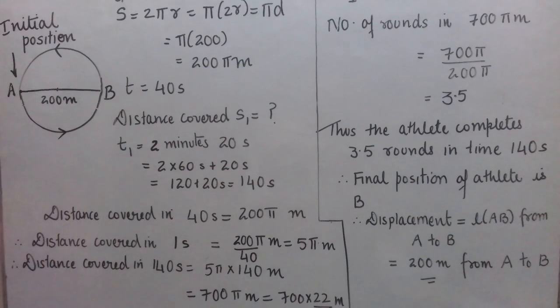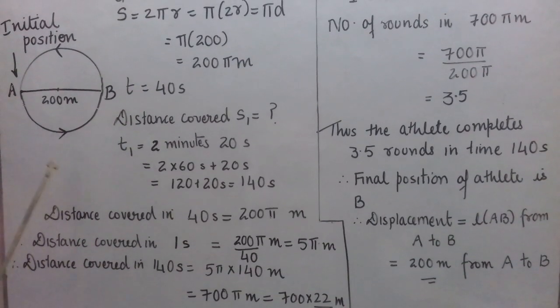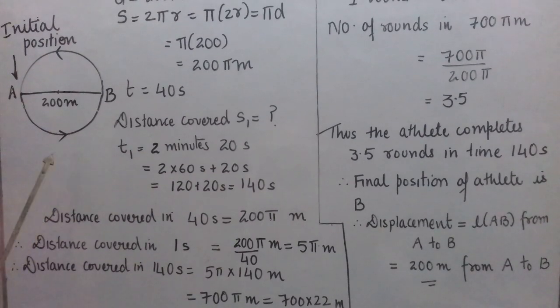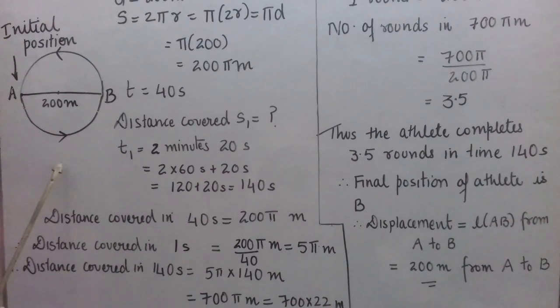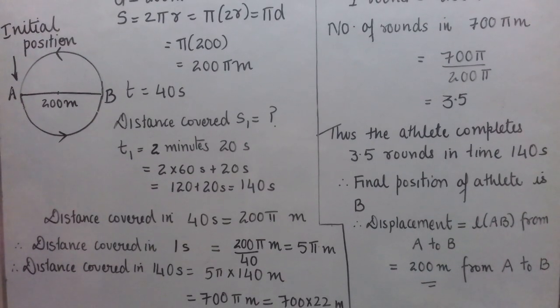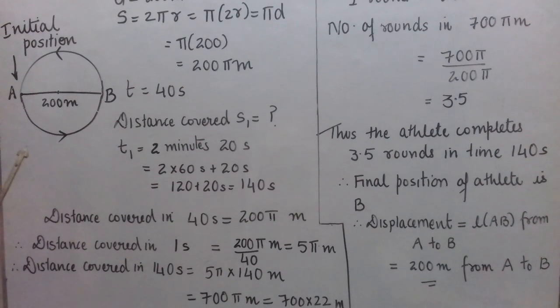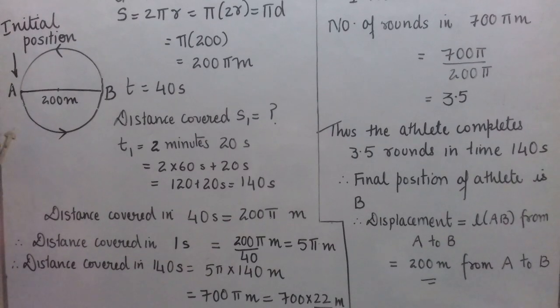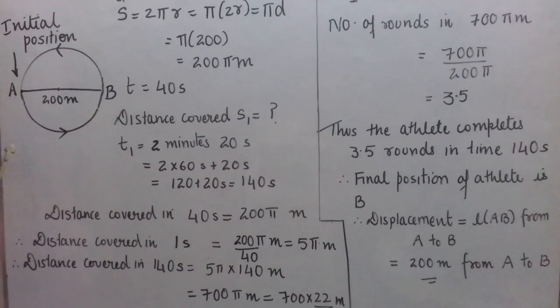I hope this numerical is easy to understand. This is similar to one of the examples that we have done before. The only difference was that in the previous numerical, we took a farmer moving along a square field. The track was square in shape, and here the track is circular. Otherwise, the method is exactly the same.